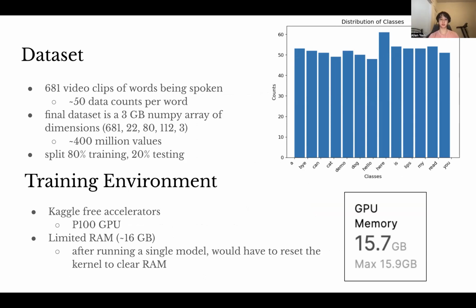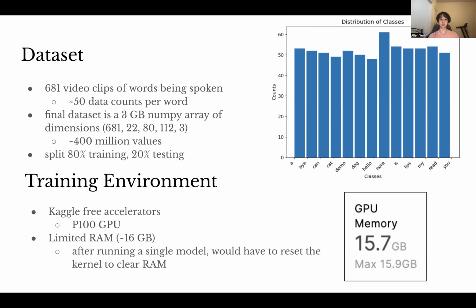The reason why we have this dimension is we have 681 video clips. For each video clip, it has 22 frames. For each frame, the dimensions of that frame is 80 by 112 pixels. And for each pixel, we have 3 different RGB channels. This dataset was then split into 80% training and 20% testing.